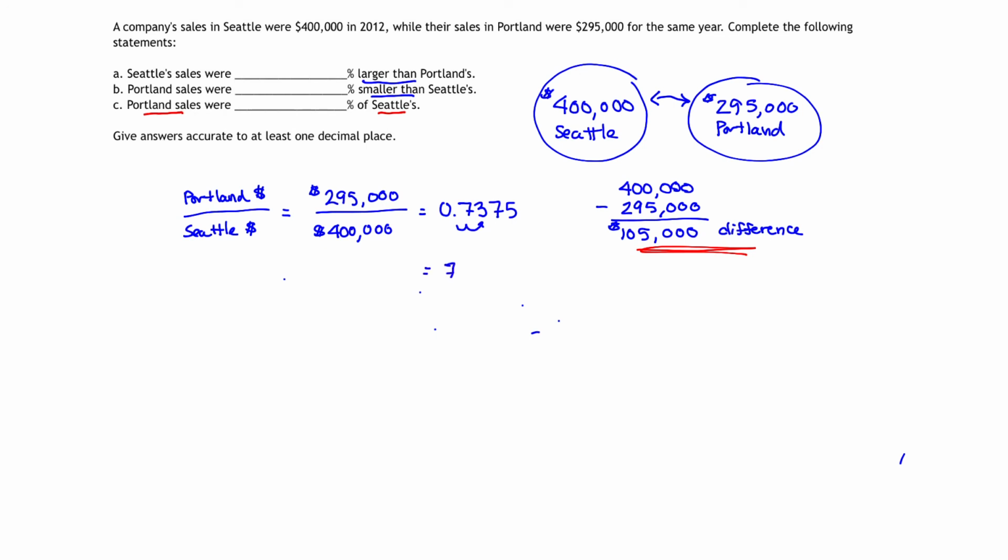And that gives us 73.75%. Rounding to 1 decimal place would give us 73.8%. We would say that Portland's sales were 73.8% of Seattle's sales.